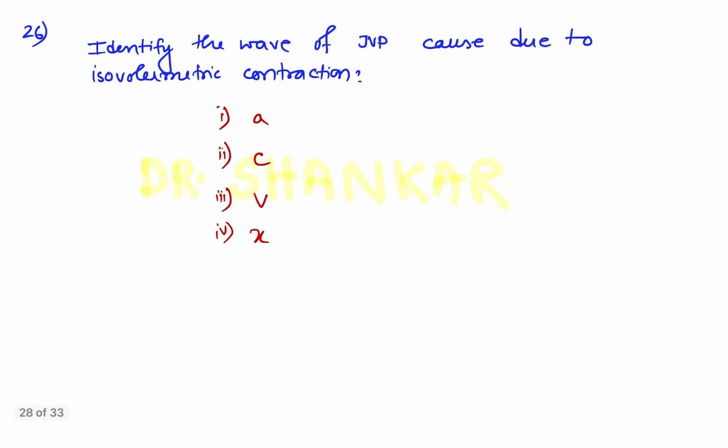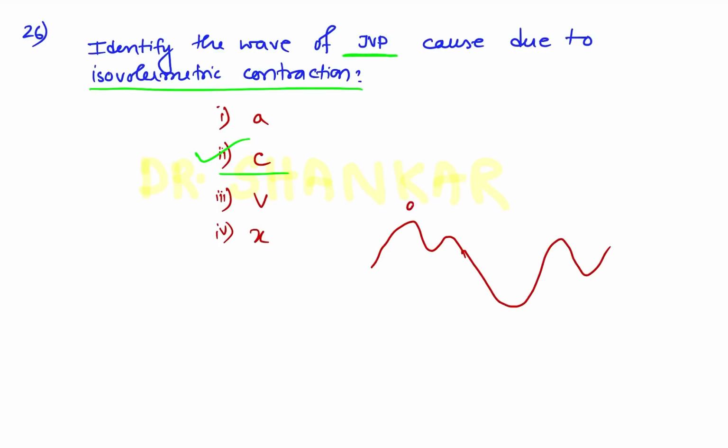Next, question number 26. Identify the wave of JVP that is caused by isovolumetric contraction. Which wave is formed because of isovolumetric contraction? The answer for this question is C. So wave C of JVP is formed because of isovolumetric contraction. See, these are the waves of JVP: A, C, then X, then V, then Y. A, C and V are the upward waves, and X, Y are downward waves.